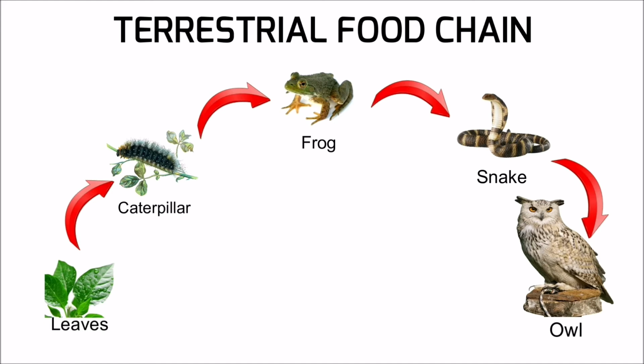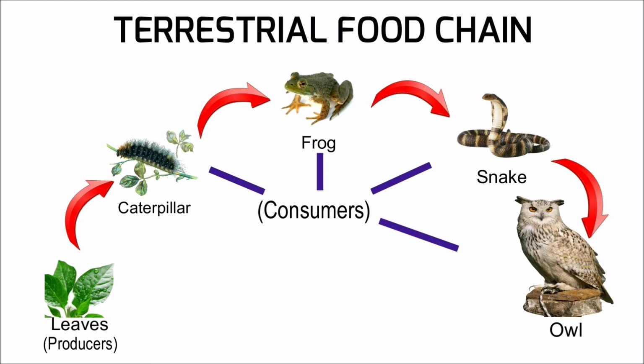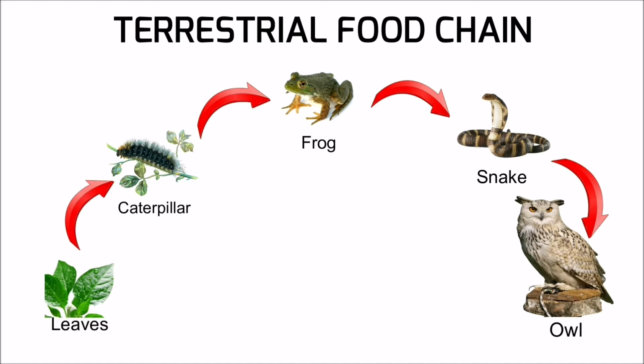Here, leaves are the producers which produce food. Caterpillar, frog, snake, and owl are consumers which consume food. This shows how energy gets transferred from producers to consumers in the form of food.